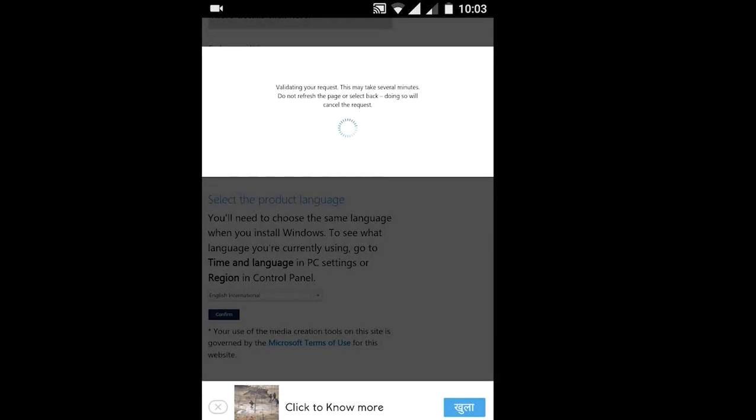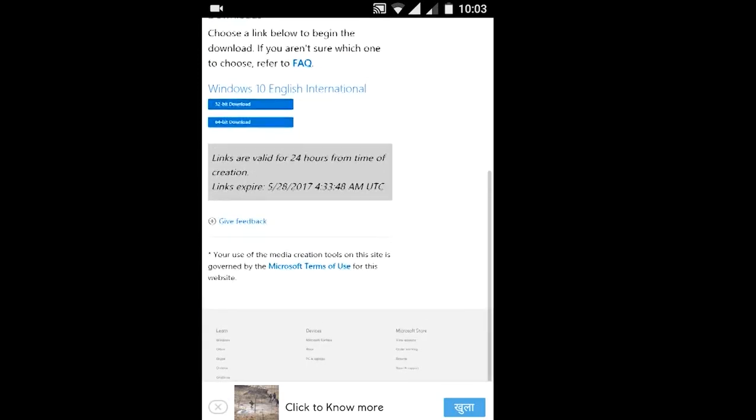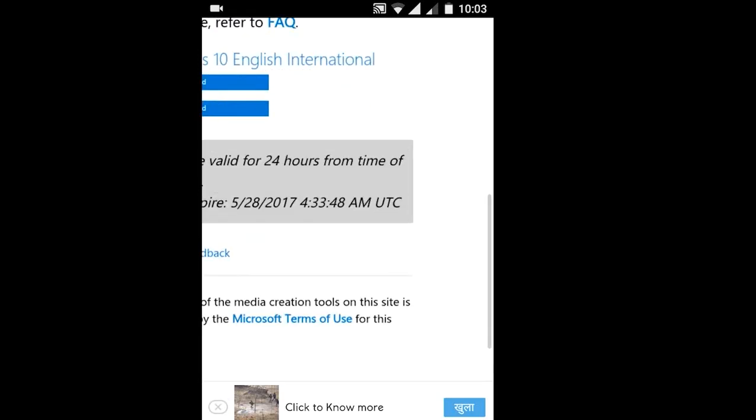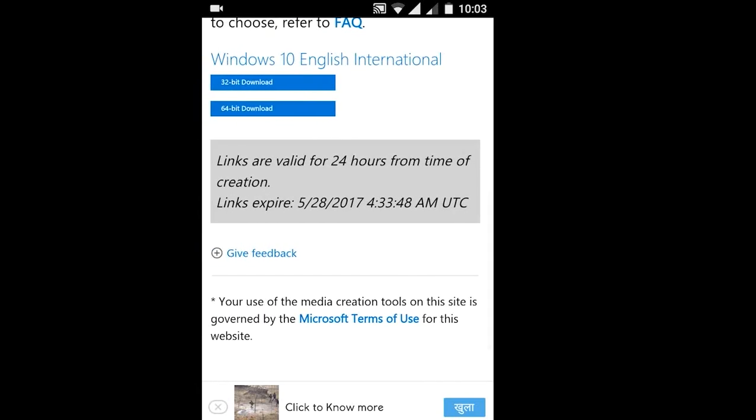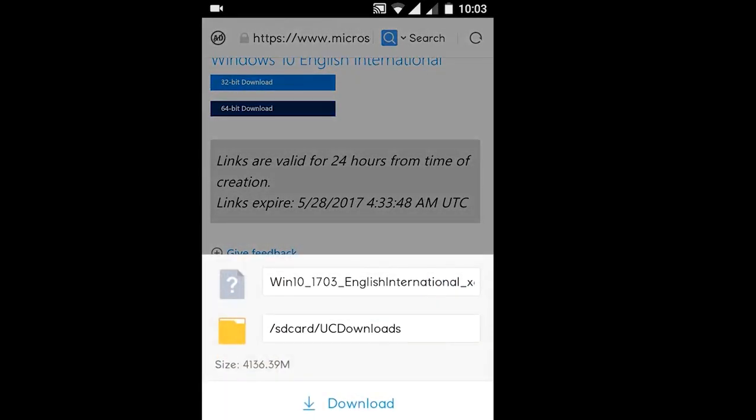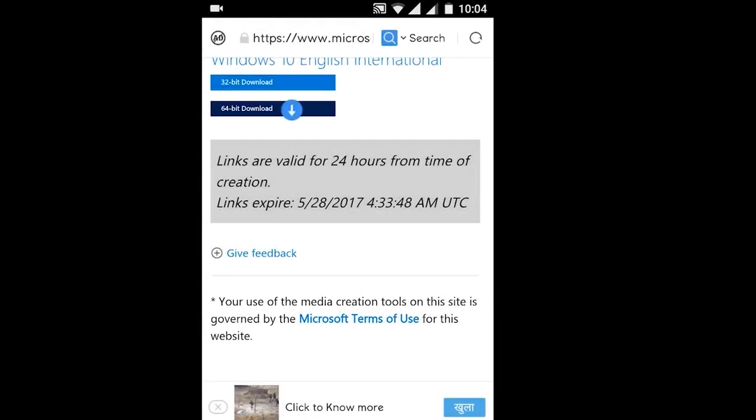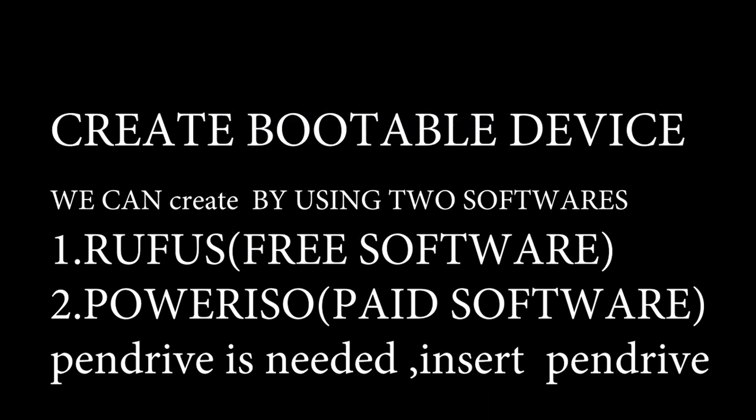Now the file will download. Before that you have to choose which format, 32-bit or 64-bit. Based on your system, you can choose it. Mine is 64-bit, so I choose the 64-bit download. Just click it. Now the download will start. Click download. After downloading, transfer it to the PC or laptop you have. Now you can create the bootable device.